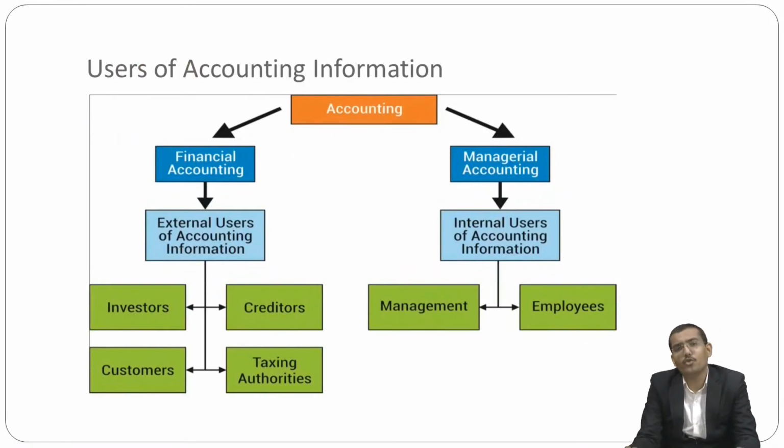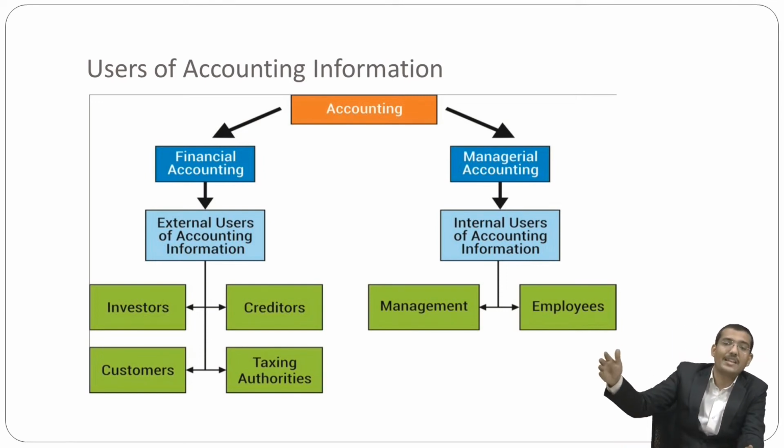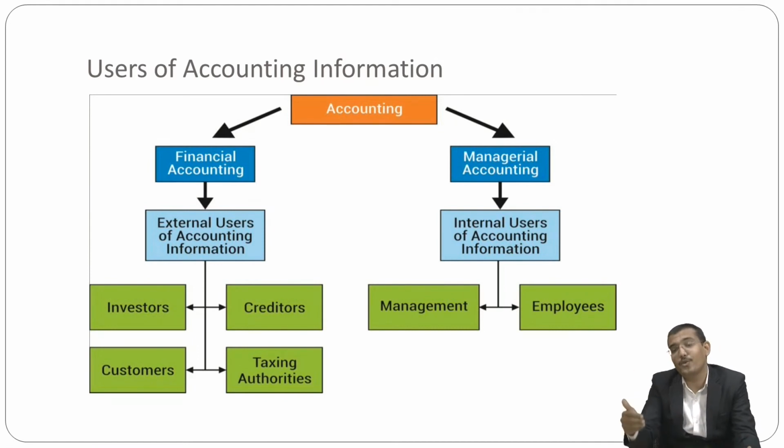Now moving to the users of accounting information. These are mainly defined in two ways: first is financial accounting and second is management or managerial accounting. While dealing with financial accounting, there are external users of accounting information, and while dealing with managerial accounting, there are internal users of accounting information.